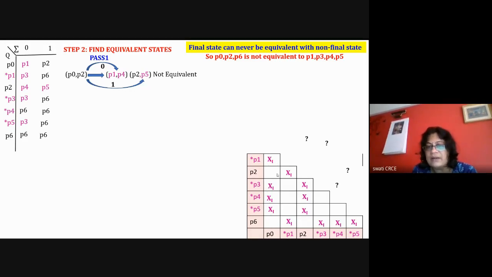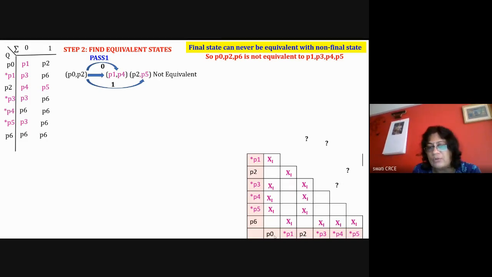P1 is not equivalent with P2 and P6. P2 is not equivalent with P3, P4, P5. And P3 is not equivalent with P6. Like this, for all these non-final and final states, in the first pass I'm writing all the non-equivalent states. And in the first pass only I've identified them because one state is non-final and one is final. P0 is non-final, P1 is final. So they can never be equivalent.